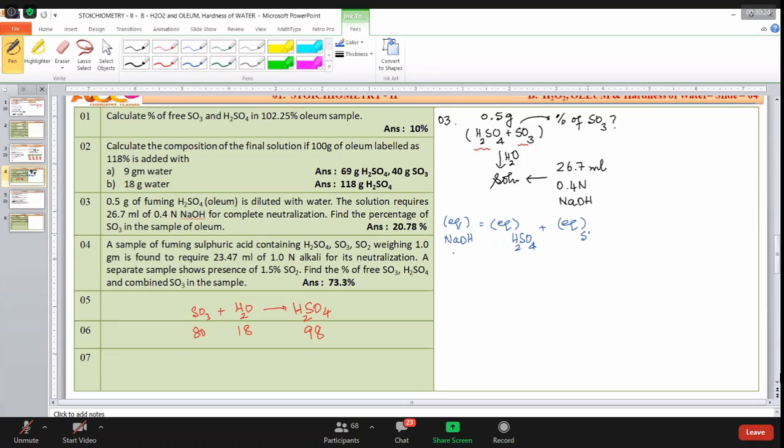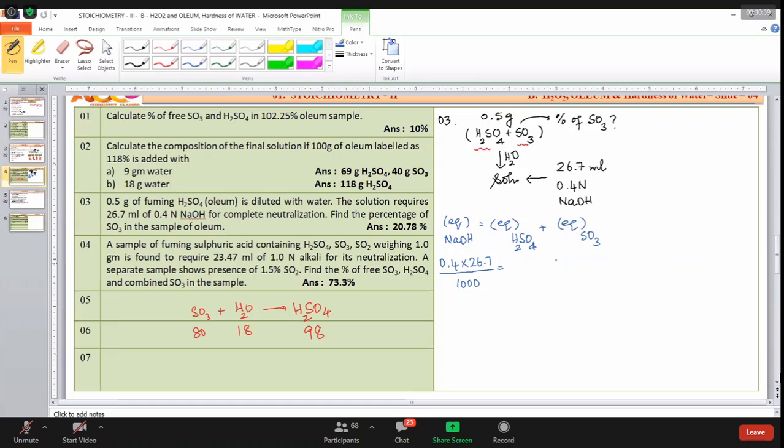Now, sodium hydroxide normality into volume is equal to the acid amounts. He is asking about sulfur trioxide.